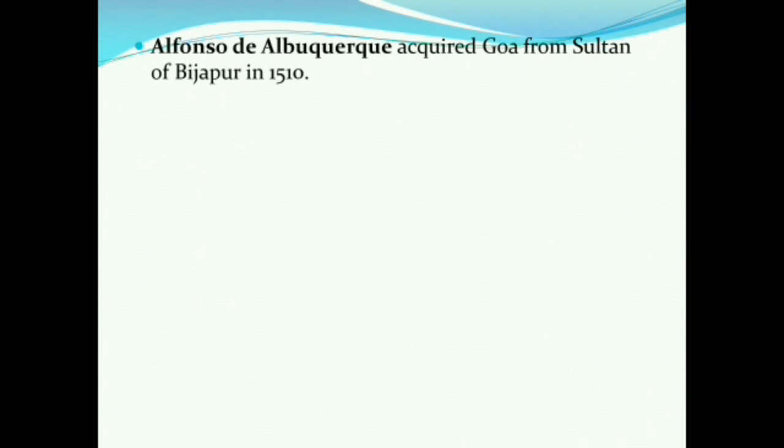So next, the person is Alfonso de Albuquerque. He acquired Goa from the Sultan of Bijapur in 1510. As you know, Goa remained an establishment of Portugal till 1960, and it was acquired from the Sultan of Bijapur. Now this fact is important, so you should remember this.